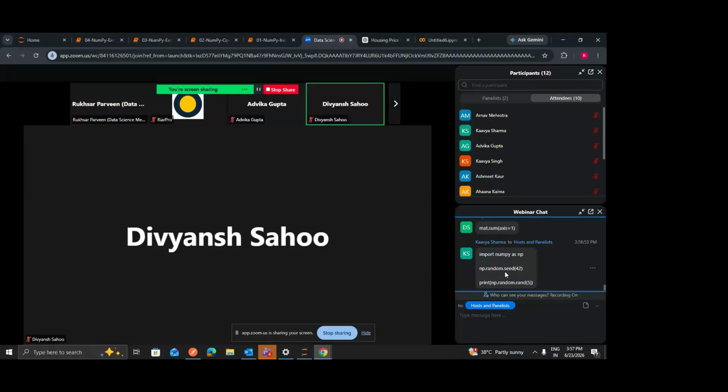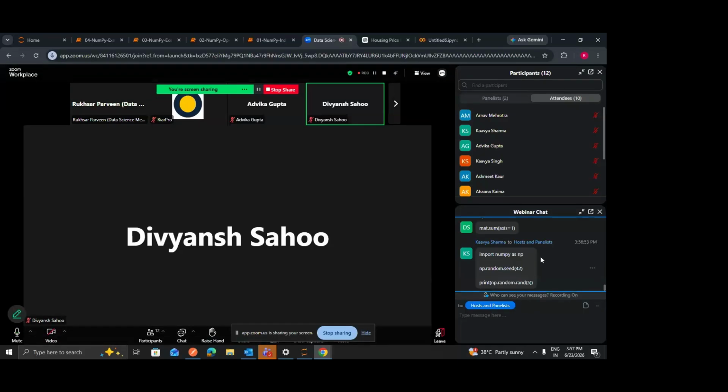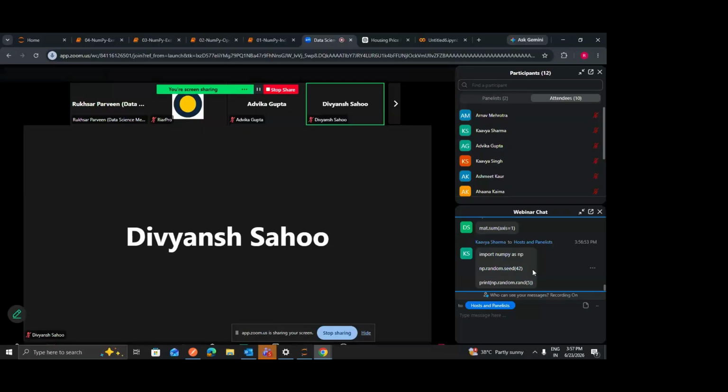Okay, so Kavya has written np.random.seed. Yes, this is correct. So if we want to make sure that the same number is being generated every time, we can simply use this seed. And this will help us to generate the same number.